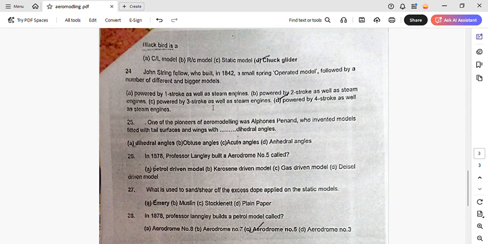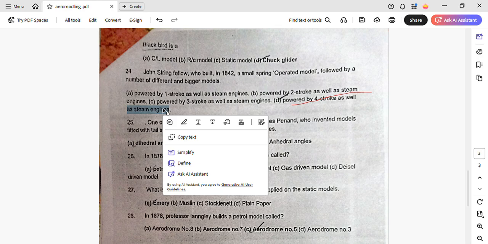It was a small string operated model, followed by a number of bigger models. Many different models were later built inspired by it. It was powered by a 4-stroke as well as steam engine model.